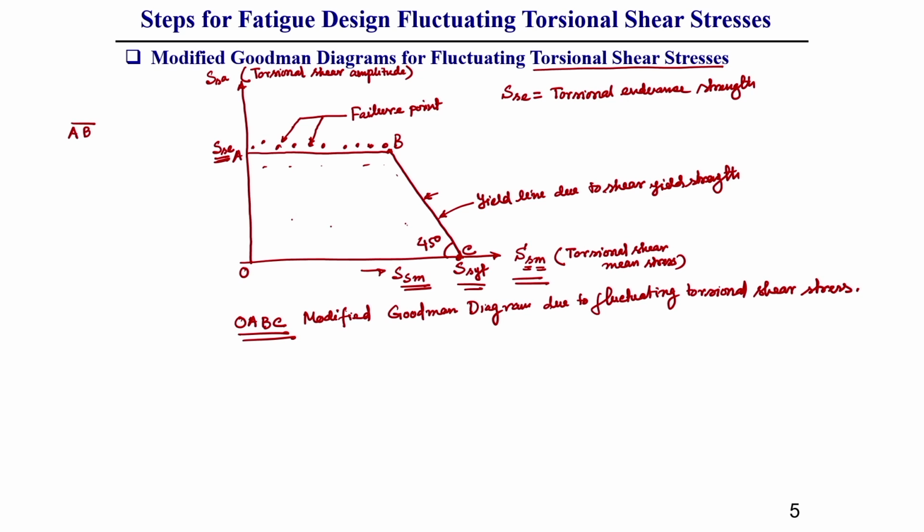So, that is why here I am going to write a fatigue failure is indicated here.